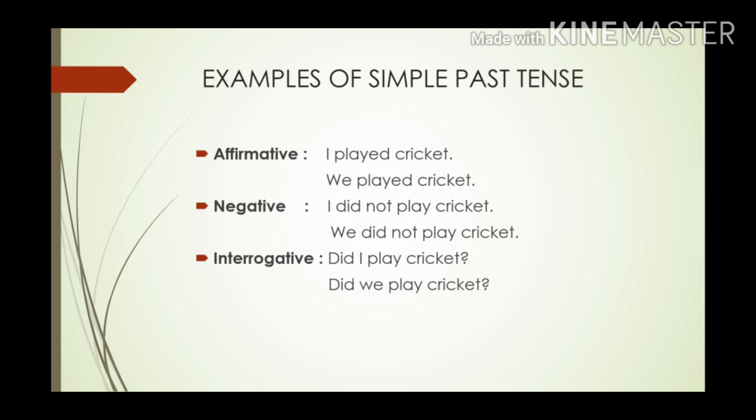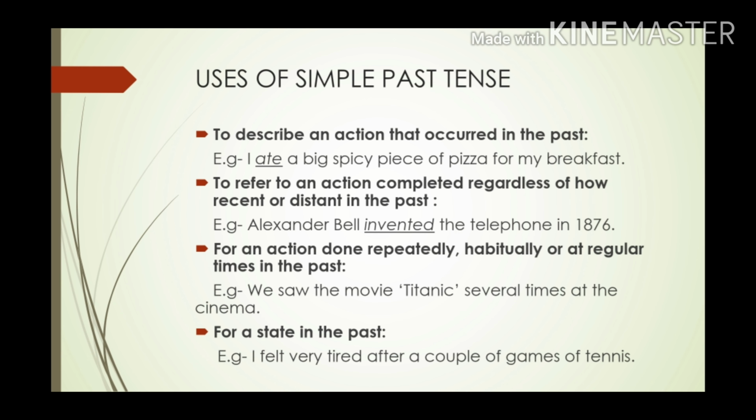Now let's see some uses of simple past tense. Where do we use simple past tense? First thing is to describe an action that occurred in the past. Whenever we have to describe any kind of action which has already happened in the past, we use simple past tense. For example, I ate a big spicy piece of pizza for my breakfast. Now here that thing has already happened in the past.